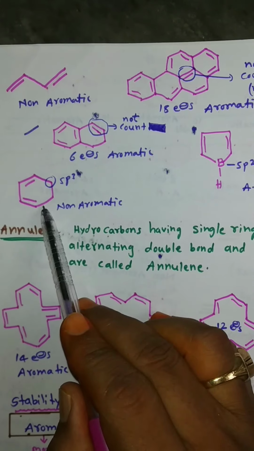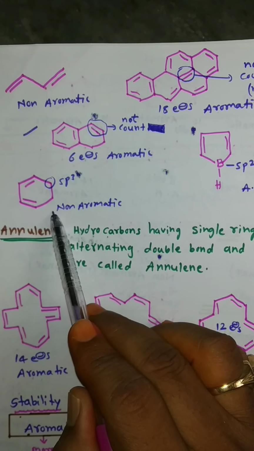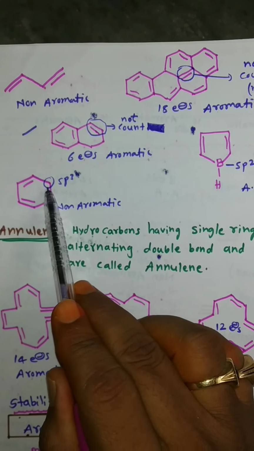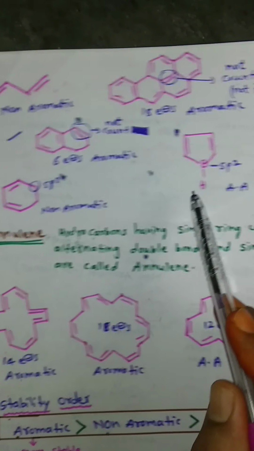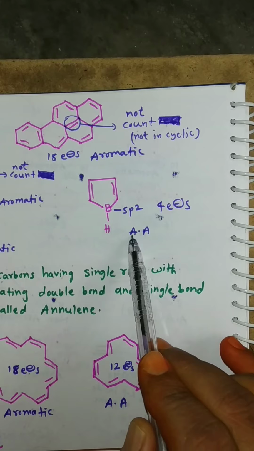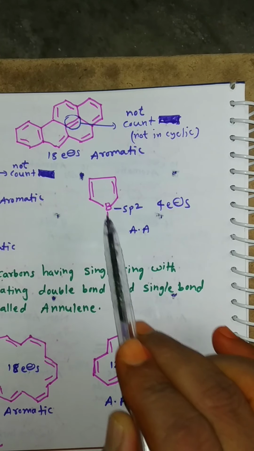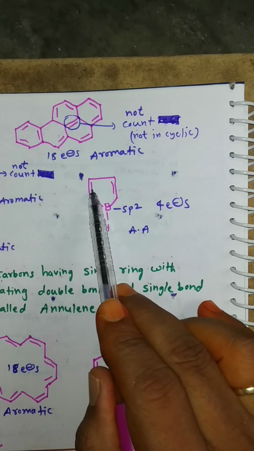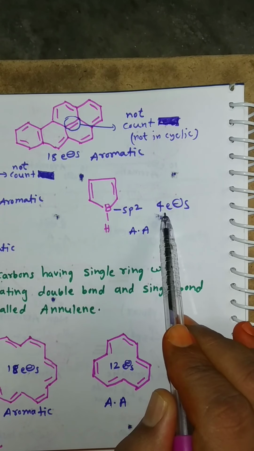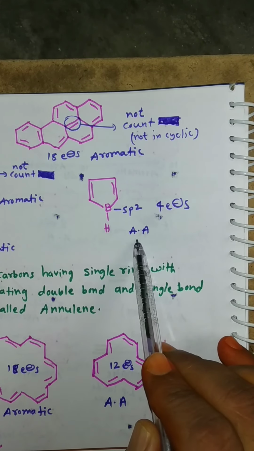Next, this compound is non-aromatic mainly because the carbon has sp3 hybridization. And next, this compound is anti-aromatic. The boron has sp2 hybridization. So in this compound 2 pi bonds means total 4 electrons. So it is an anti-aromatic compound.